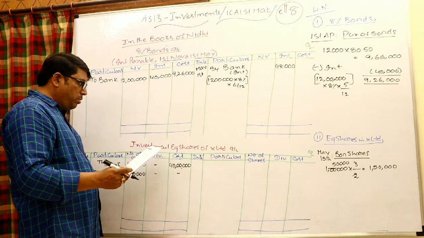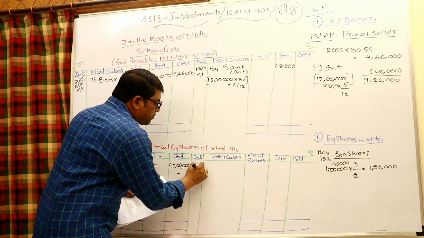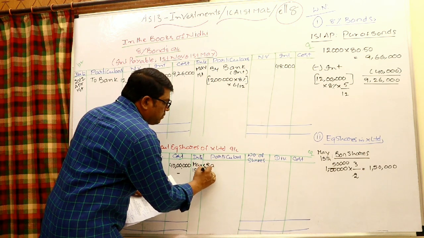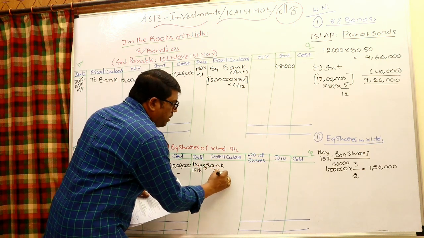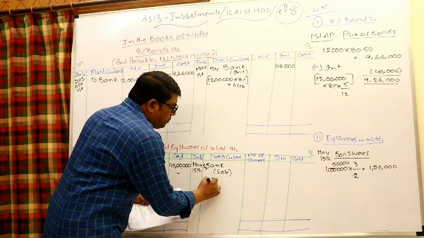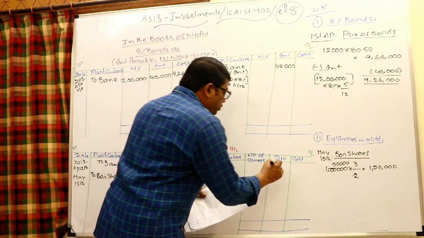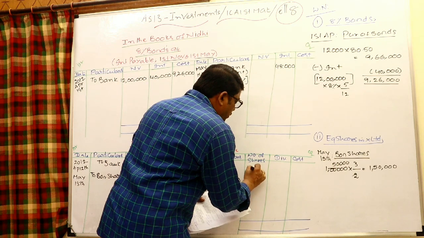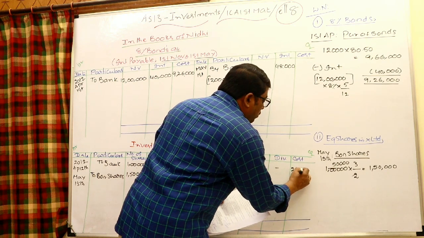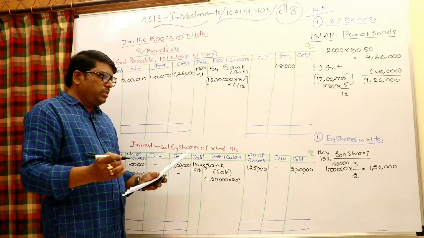Whenever shares are sold, bank account debit to shares account. That is on May 15th, by bank, within brackets sale of shares. 1,25,000 shares are sold at 20 rupees, that is 2,50,000. You know that while purchase and sale, in case of equity shares, no cum and ex words are mentioned.